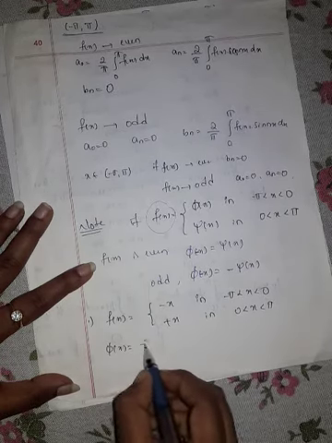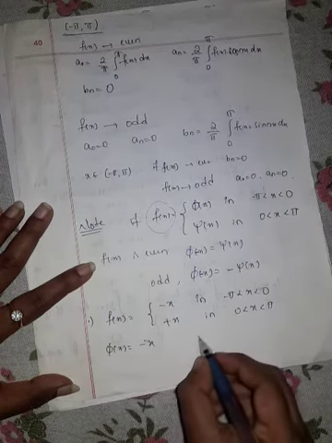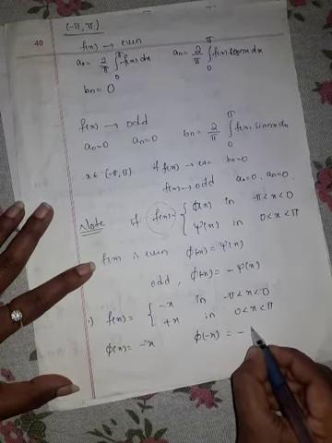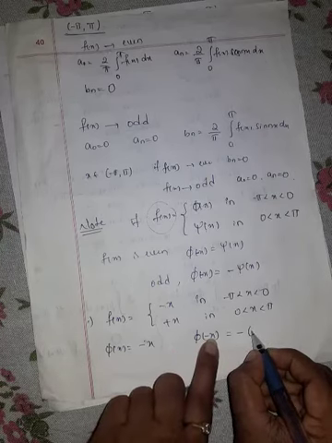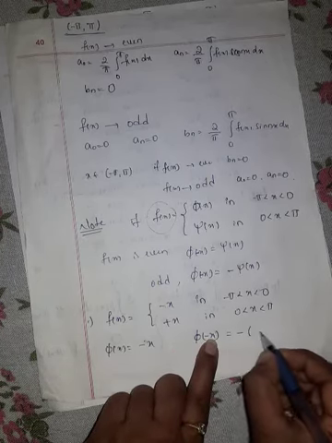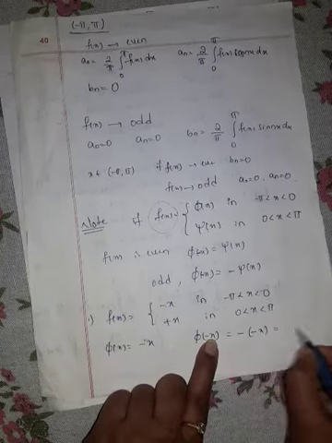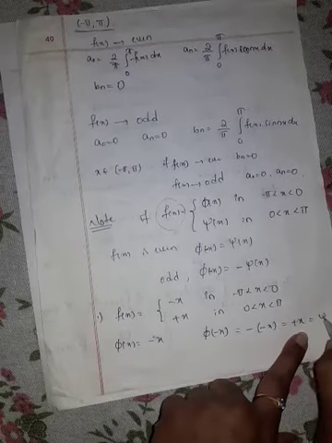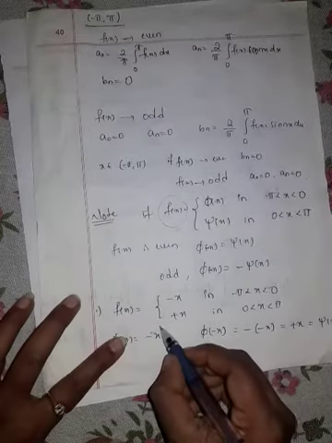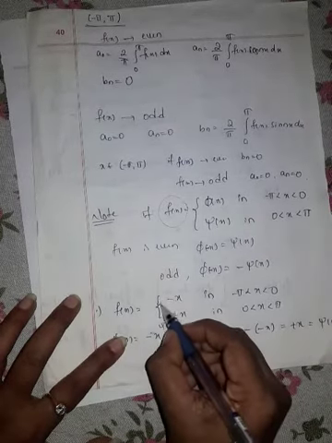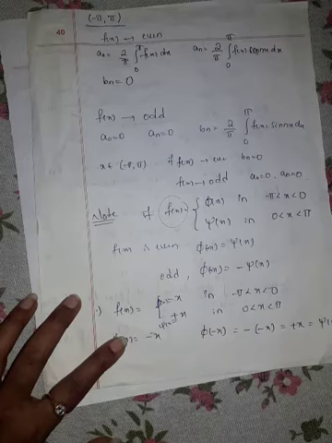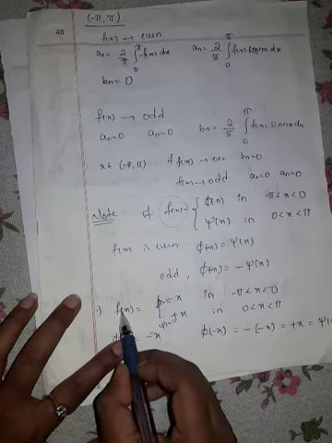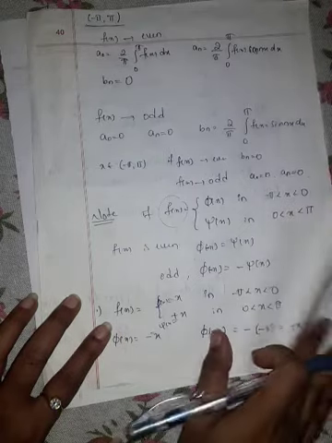Phi of x is minus x. Then phi of minus x is what? In place of x we put minus x, so minus of minus x is plus x. Plus x is our psi of x. You can see here phi of minus x is equal to plus psi of x. Therefore our f of x is an even function.